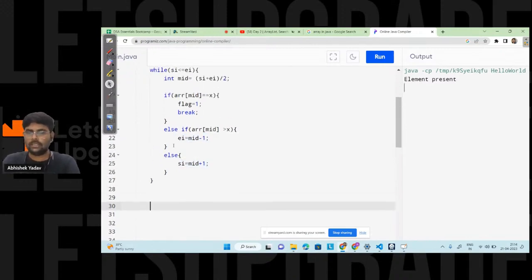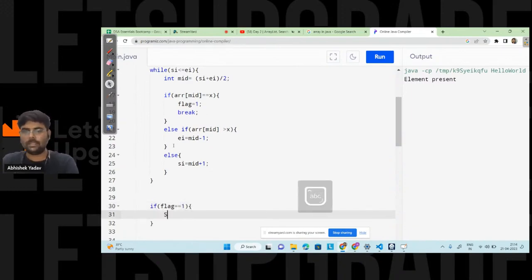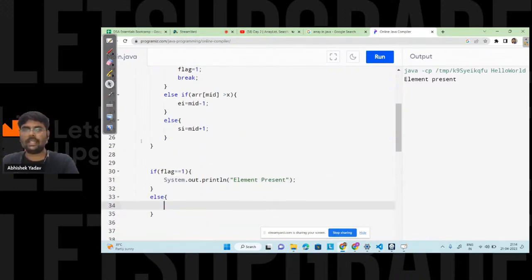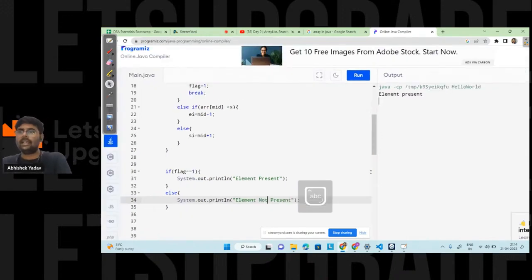And here let's write the check: if flag is equal to 1, that means the element is present, so System.out.println, and here "element present". And in the else part, I will write "element is not present". Can you guys write in the chat what will be the time complexity then?